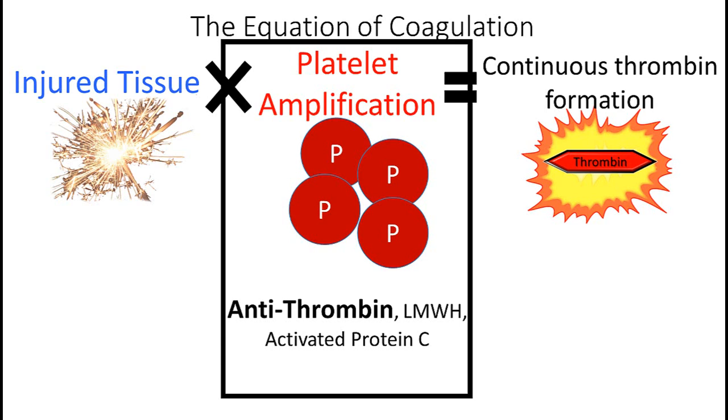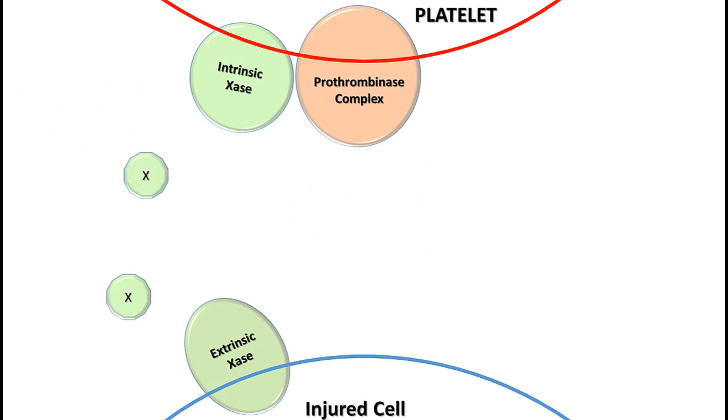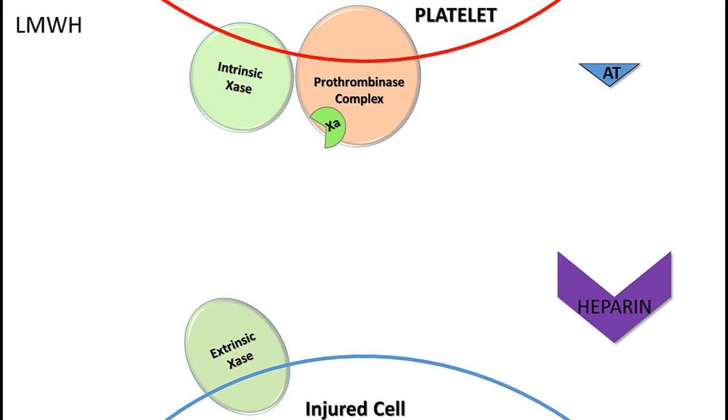Let's move to low molecular weight heparin as an example of us clinically leveraging antithrombin's activity on factor Xa. To start coagulation, Xa is formed by the intrinsic and extrinsic tenases to complete the prothrombinase complex. Antithrombin's job is to prevent this from generating more thrombin. Let's first discuss where low molecular weight heparin comes from. Low molecular weight heparin is exactly what its name implies. It is simply a stripped down heparin molecule. But what's great about it is that by making it smaller, low molecular weight heparin is specifically targeted to catalyze antithrombin's activity on the activated factor X.